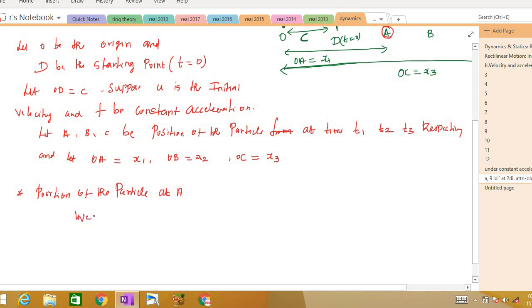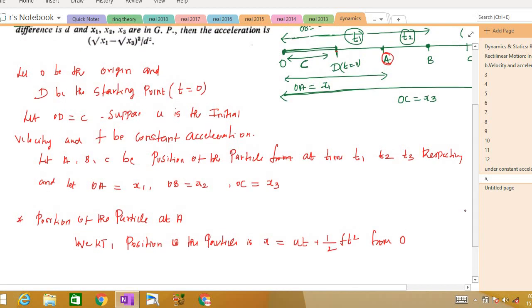We know that the position of the particle is x equal to ut plus 1 by 2 ft square from O, from the starting point. But here you can see the starting point is D. That is, we are finding the position of the particle from D, we are not finding from O.